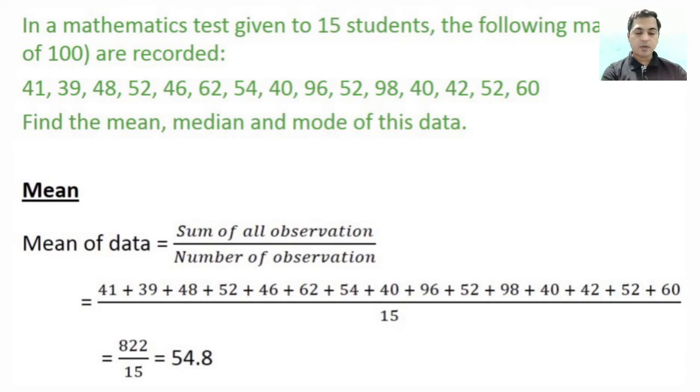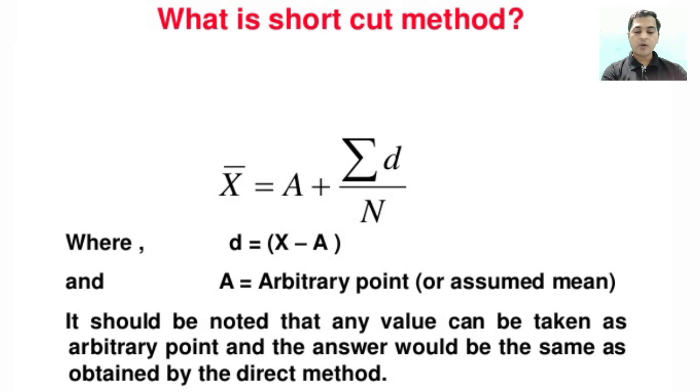In the mathematics test given to 15 students, the following marks are recorded. Here the marks are recorded for those students who have taken the exam. There are 15 students, so we want to find the mean. So the mean of this data is equal to the sum of all the observations upon the total number of observations. Adding these observations and dividing by the number of observations, we get 822 divided by 15, which is equal to 54.8.